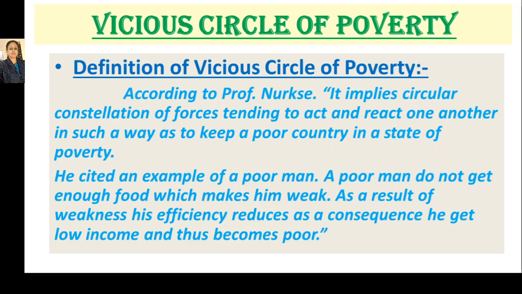He cited an example of a poor man. A poor man does not get enough food, which makes him weak. As a result of weakness, his efficiency reduces. As a consequence, he gets a low income and thus remains poor. So, with the help of this example, we can understand how the vicious circle of poverty can be created.